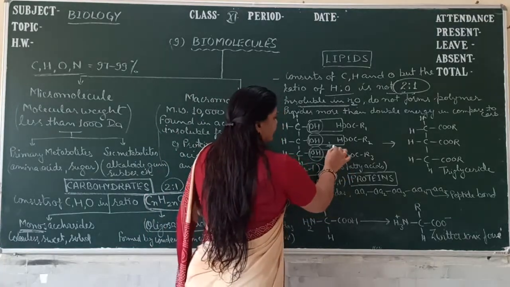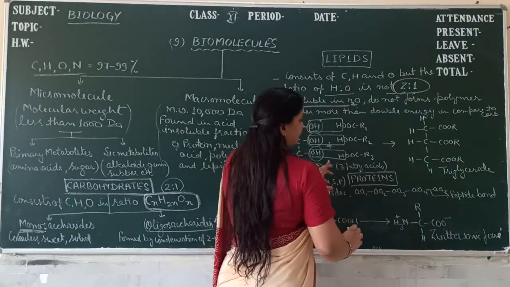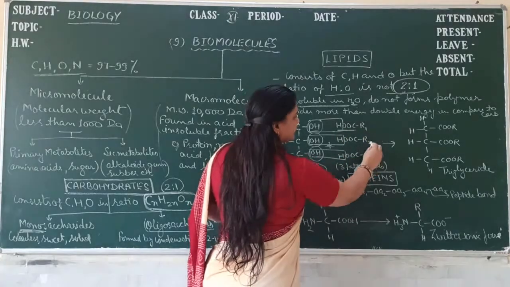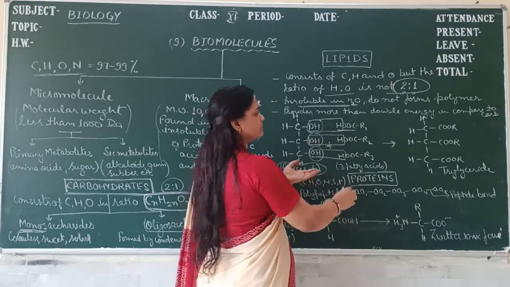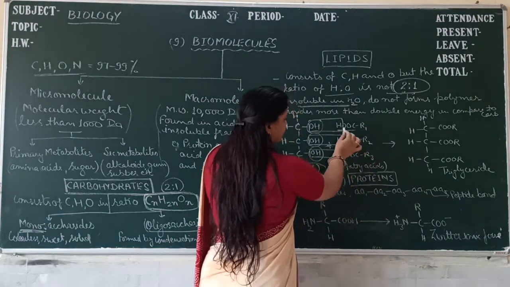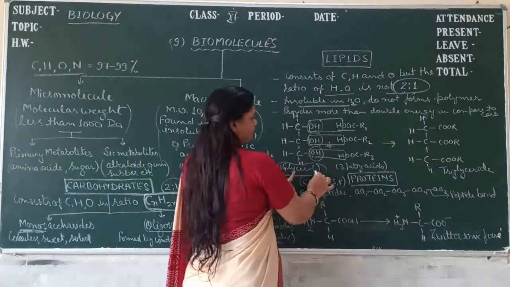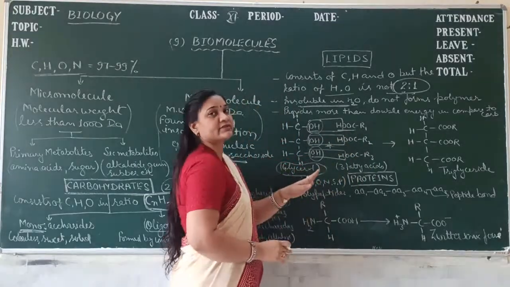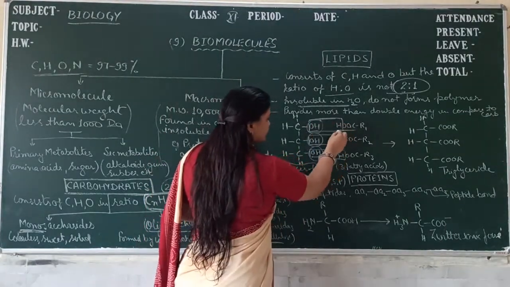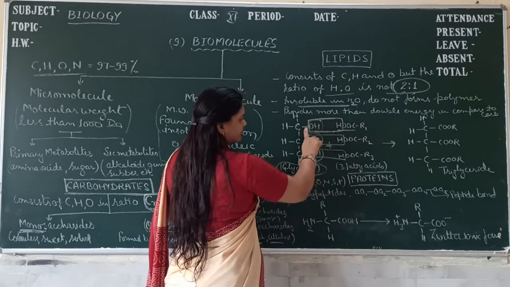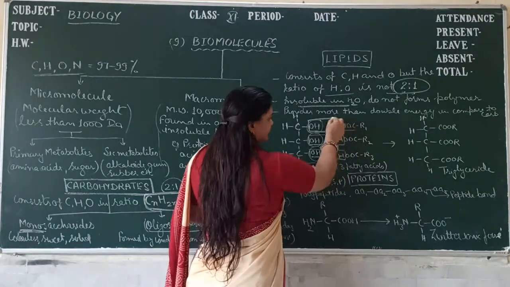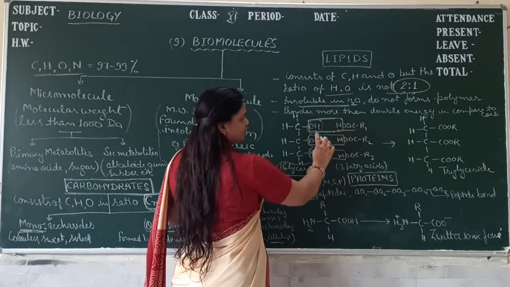Then it reacts with the fatty acids, acid is the COOH. R1, R2 and R3 represent different alkyl groups. So these 3 molecules are the fatty acids. When we react them with the glycerol, what happens? The condensation reaction. Condensation means the removal of water molecule. So you can see the OH from the glycerol and H from the fatty acid can react and form H2O.